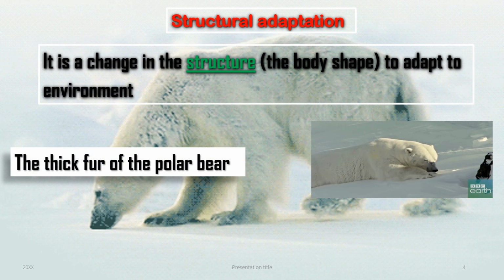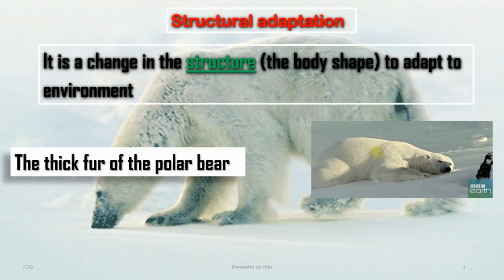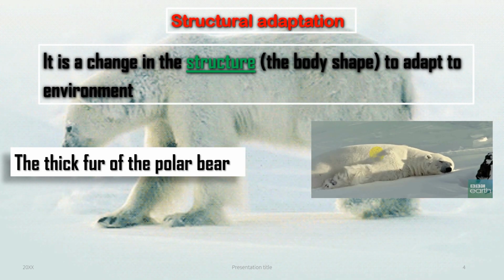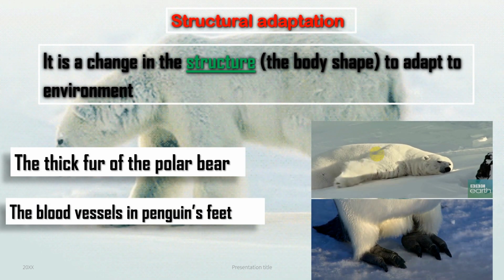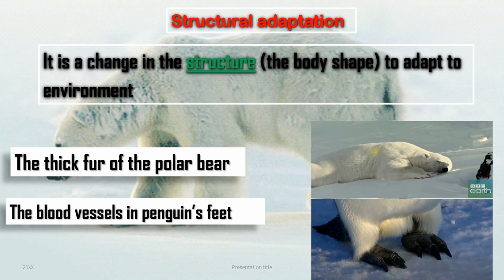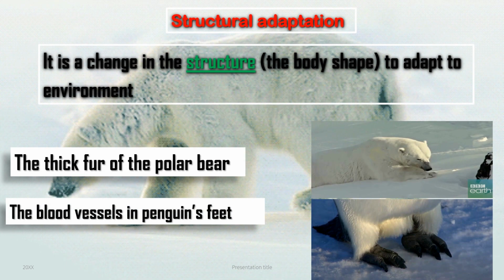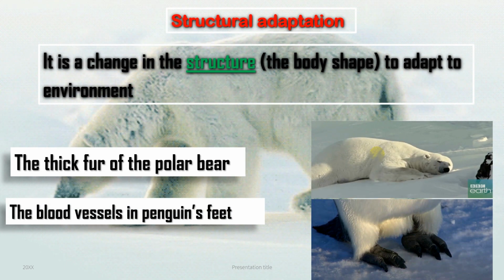Polar bears are born with it. Allah made it, so it's a structural adaptation. The blood vessels in penguins' feet, also Allah made it. Penguins are born with it in their bodies, so it is a structural adaptation.